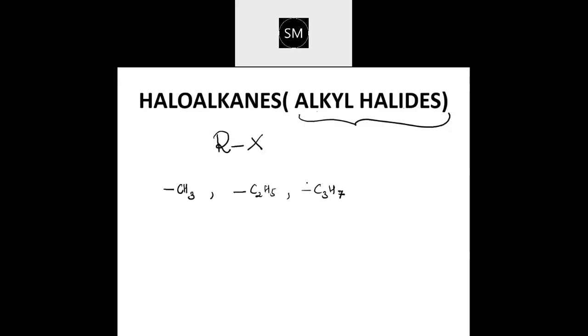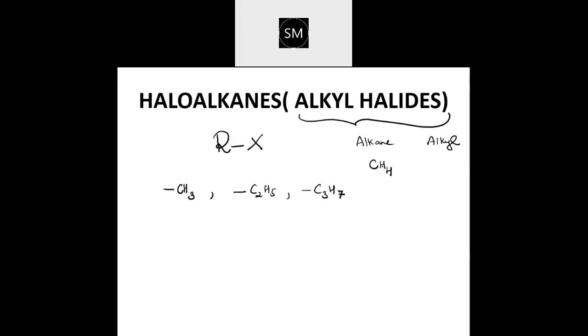Do you remember the alkyl and alkane difference? What is the difference between alkane and alkyl? When do you get alkyl and when do you get alkane? This should be clear when I tell you alkyl group. Alkanes are the ones which have all four hydrogens, like for example, in the case of methane, CH4.